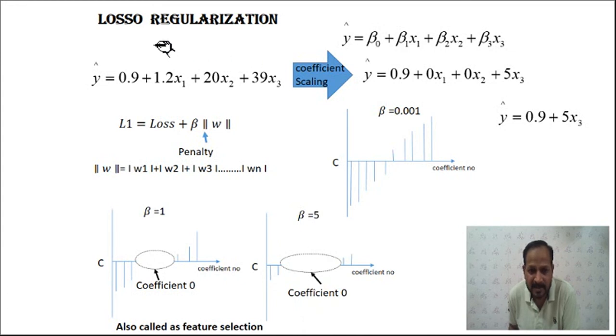So the difference between regularization and Lasso regularization is that in regularization, the coefficient of no feature becomes 0. These are reduced to very small values, but never become 0. While in the case of Lasso regularization, some of the features and their coefficients will be removed or become 0, and that's why Lasso regularization is used in some cases as a feature selection method. So this is something about regularization.